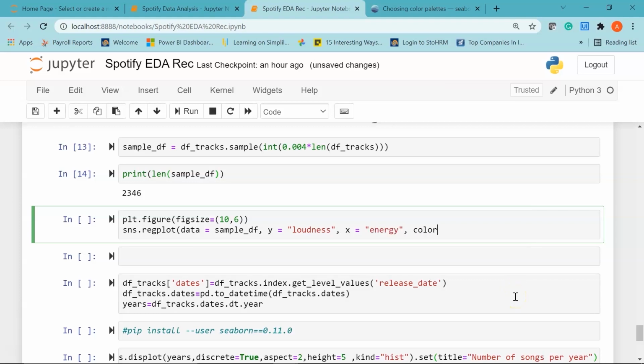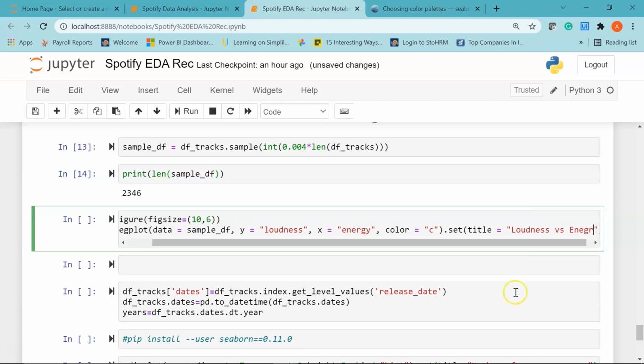I'll give a color to my data variable. Let's say the color is c. Then I'll set my title to loudness versus energy correlation.